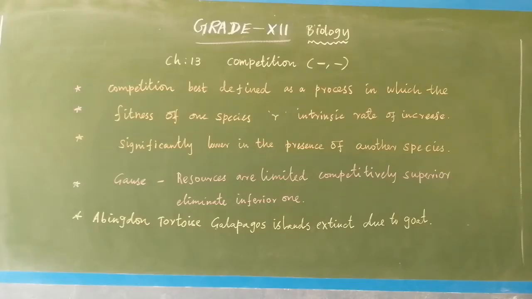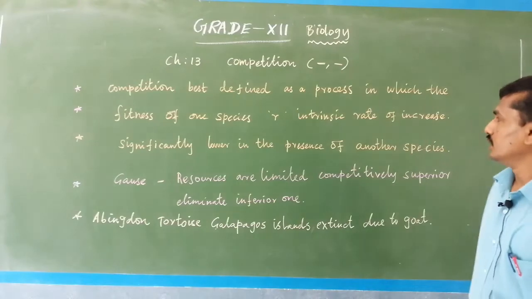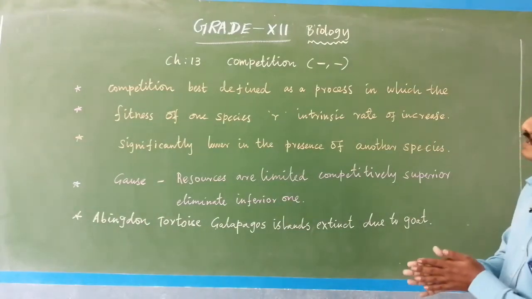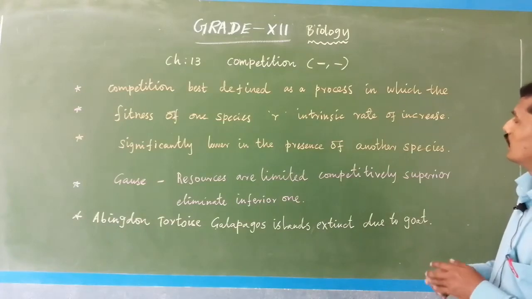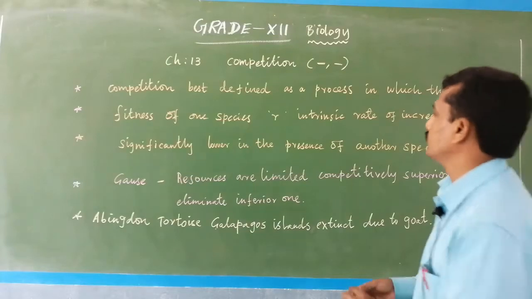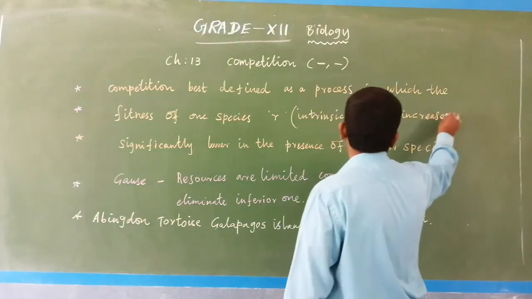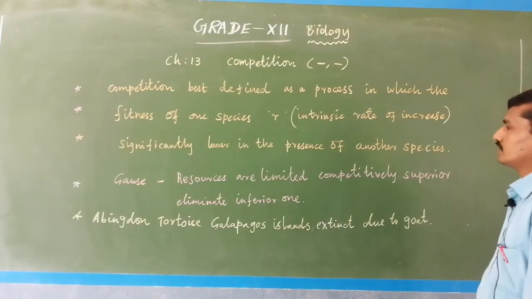Competition is best defined as a process in which the fitness of one species is lower: r, the intrinsic rate of increase. r means the intrinsic rate of increase, significantly lower in the presence of another species.